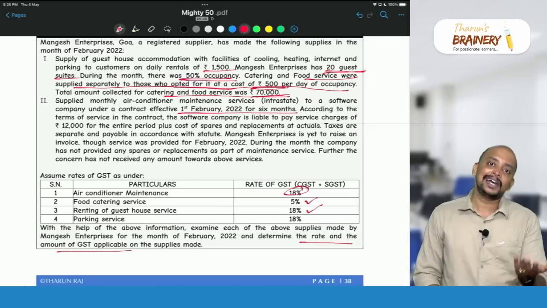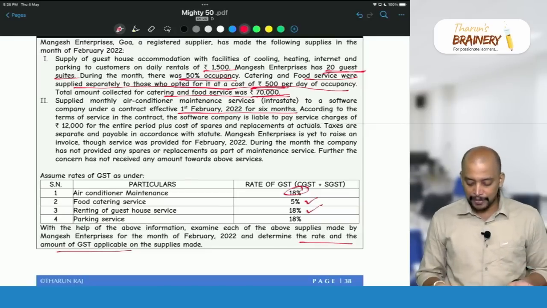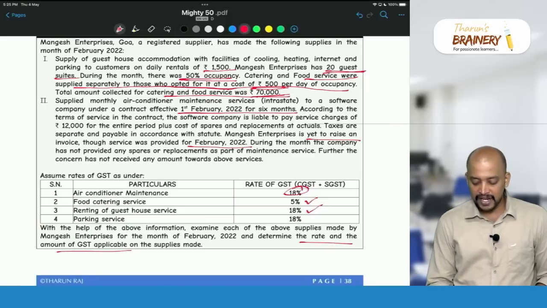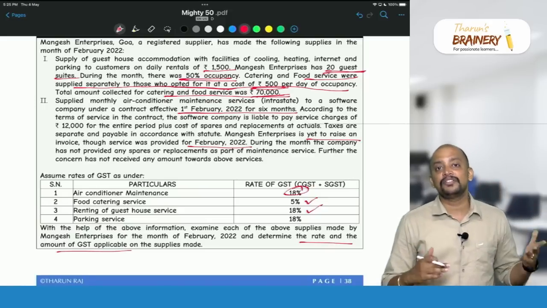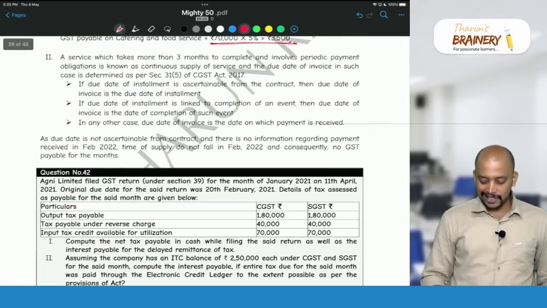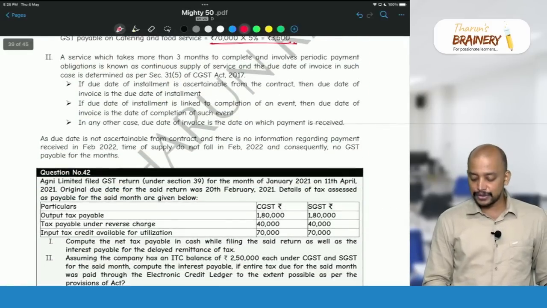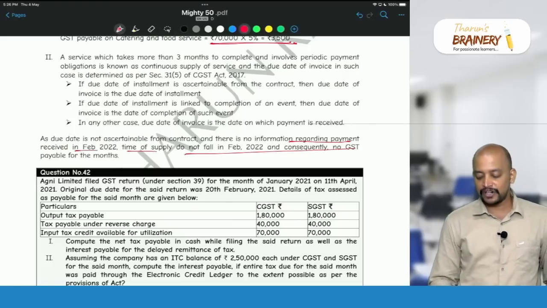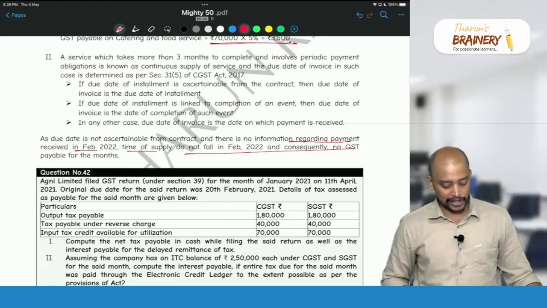Means as and when they are receiving. So during the month of February, they have not raised any invoice. So which means, okay, yet to raise invoice for February, which means there is no GST payable for February month. That is the answer for this. As the due date is not ascertainable from the contract and there is no information regarding payment received in February, the time of supply does not fall in February, consequently GST is not payable.